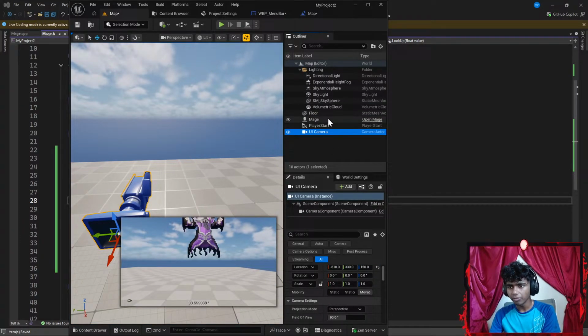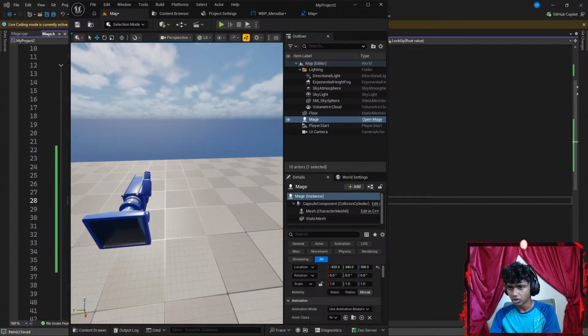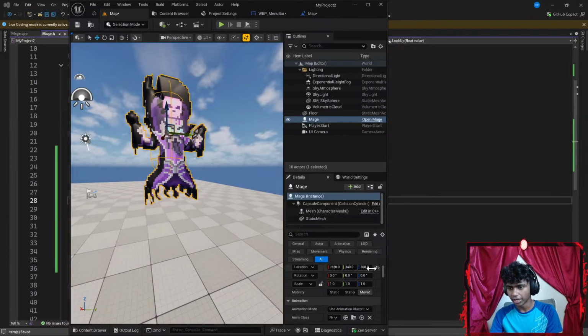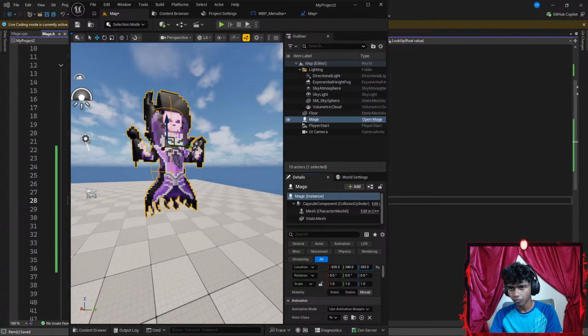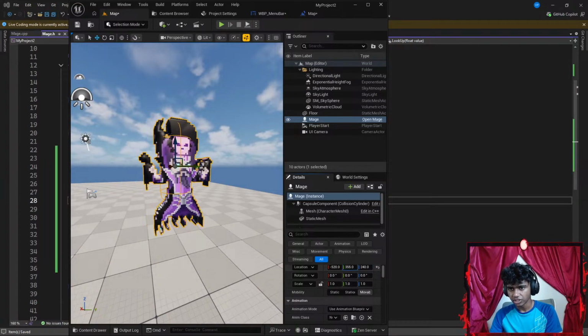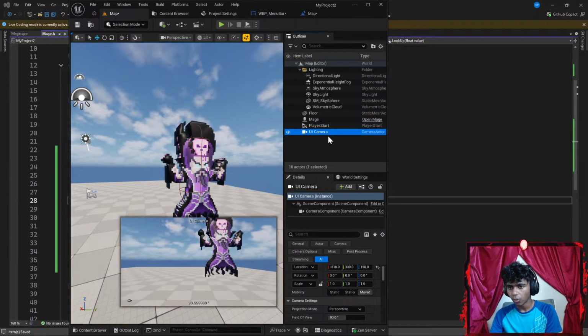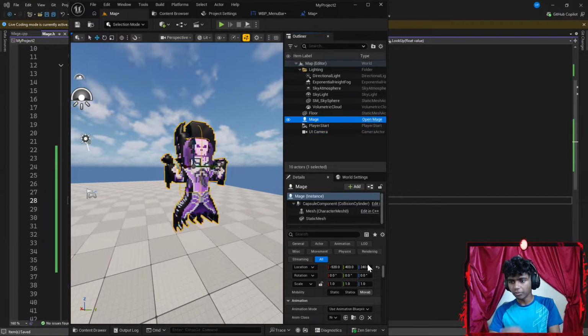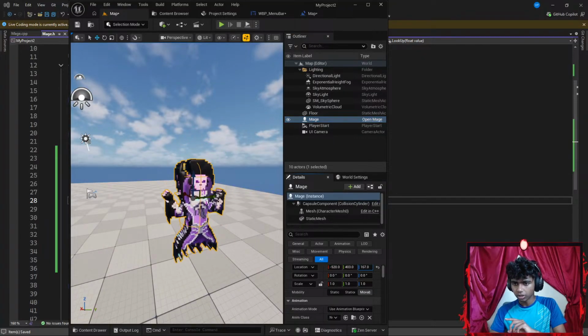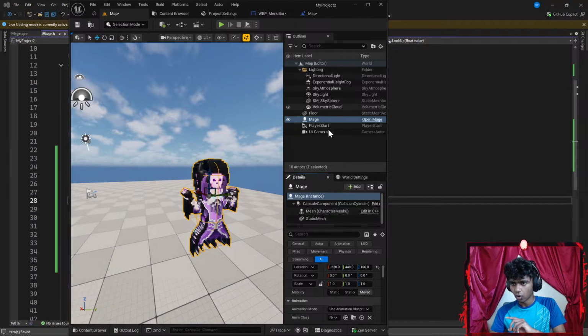Now, I want to get my mage a little lower and to the left. So, here's my mage. Let's go ahead and get him a bit lower, and towards the left. There, let's open my UI camera again. I want to get him a bit more lower. Let's just get him in the floor. There we go. And then towards the left. Open my UI camera.